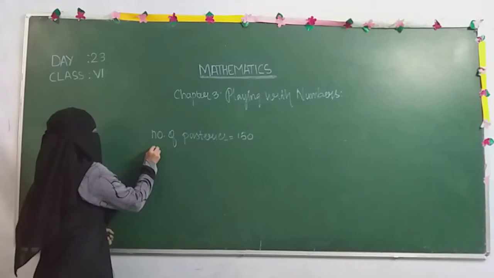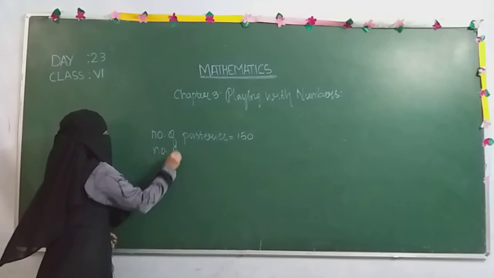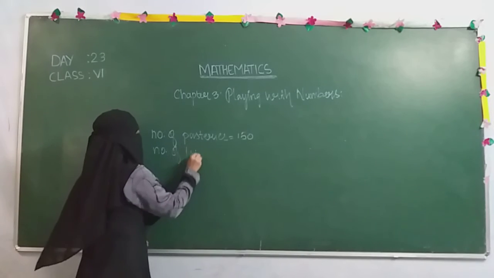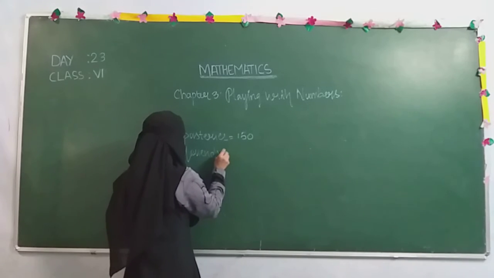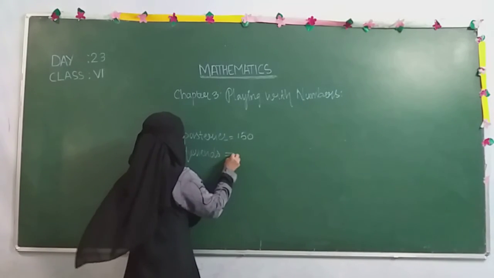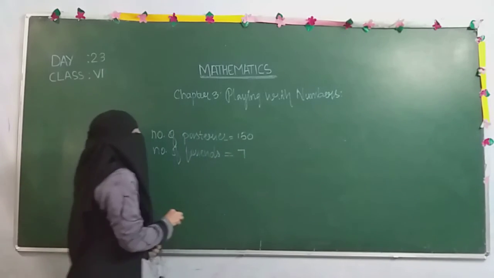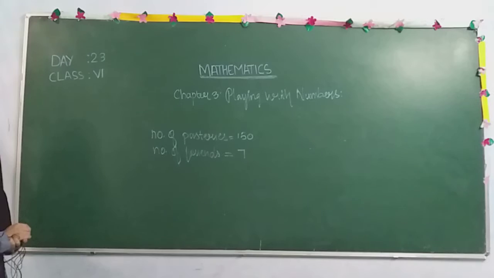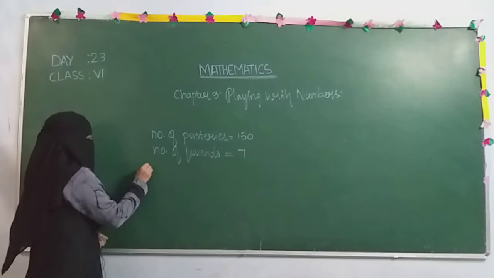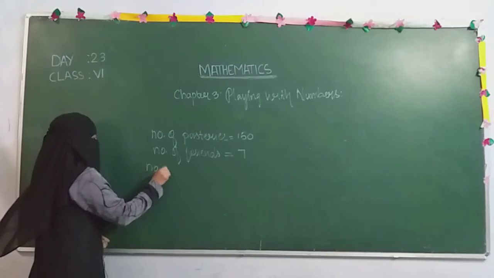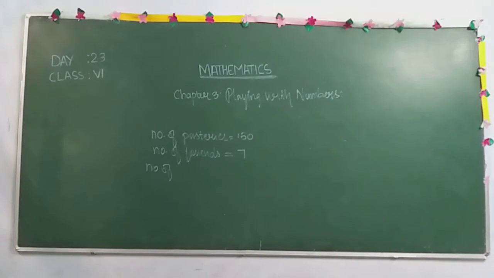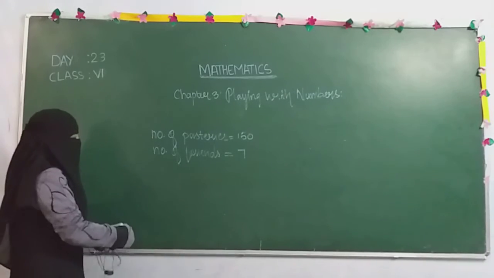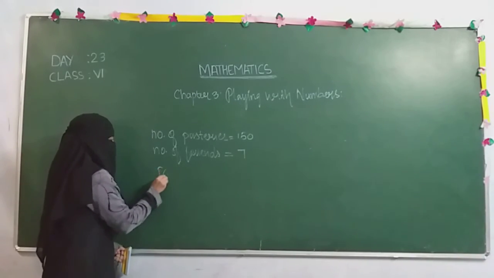And how many friends did my cousin invite? The number of friends was 7. Now my cousin started distributing the pastries to them. This is an activity I am showing which really happened, friends.